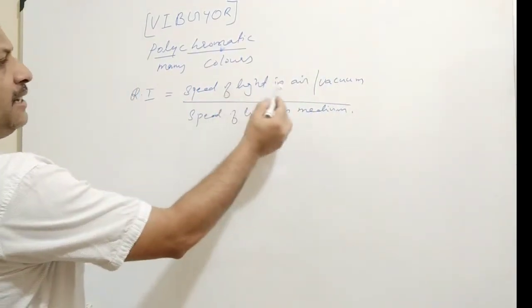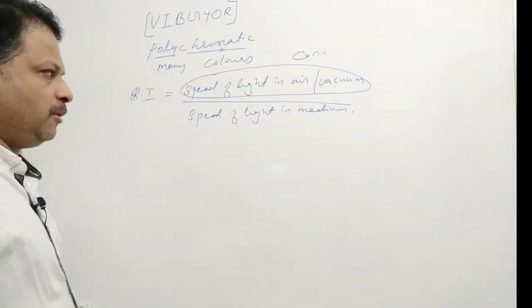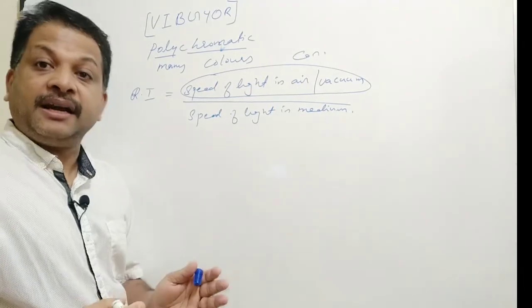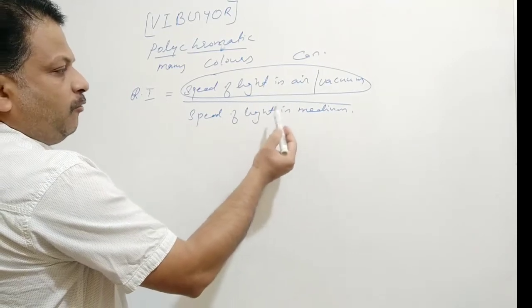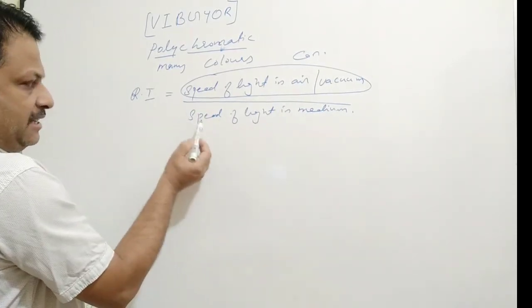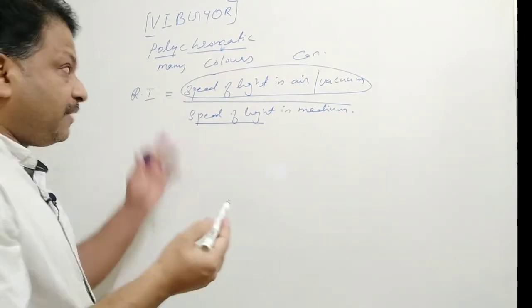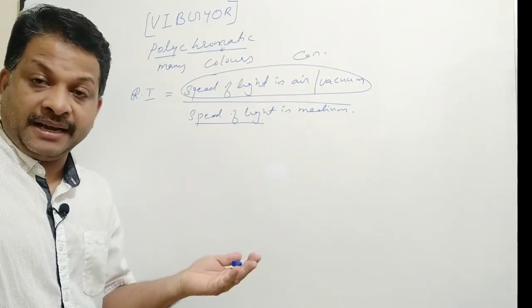The speed of light in air or vacuum is constant, but the speed of light in a medium is different for different colors of white light. When the speed of light changes, the refractive index also changes. So the refractive index of a medium will be different for different colors of light.